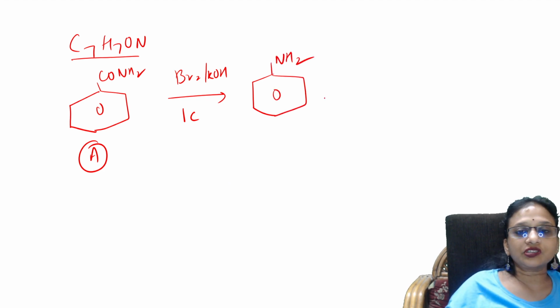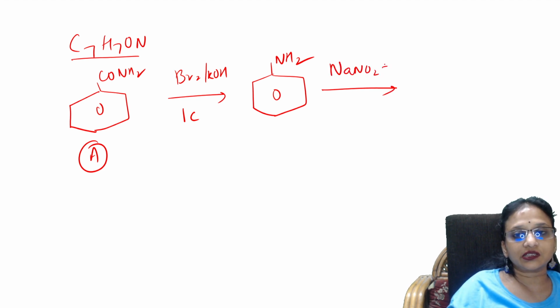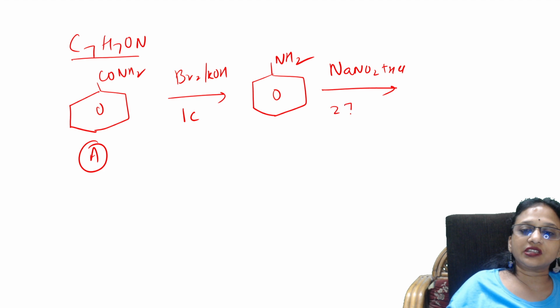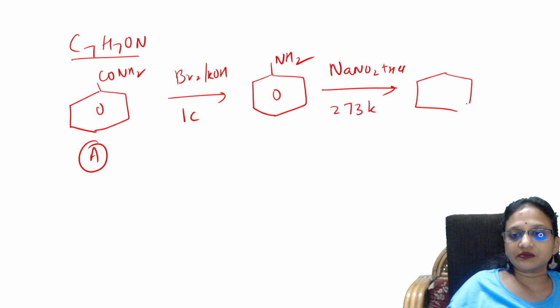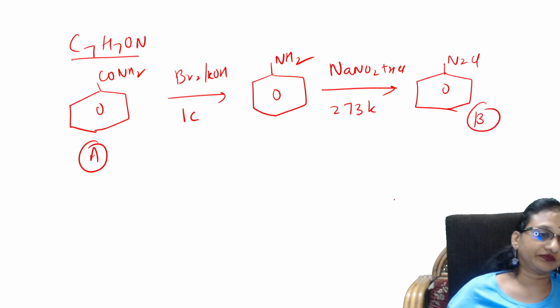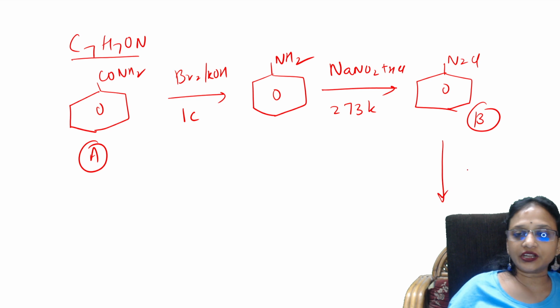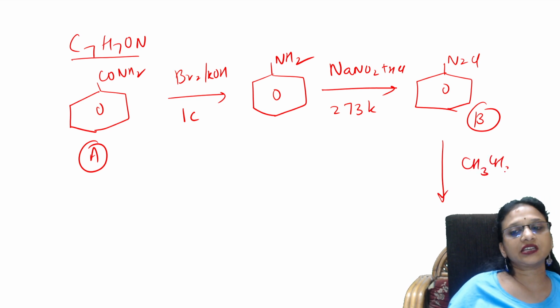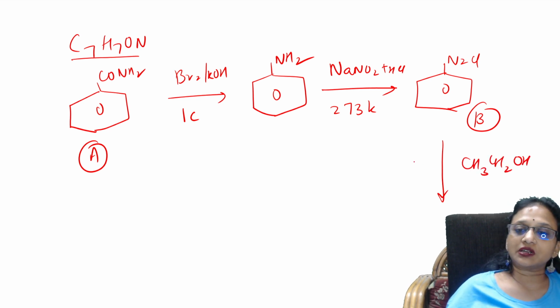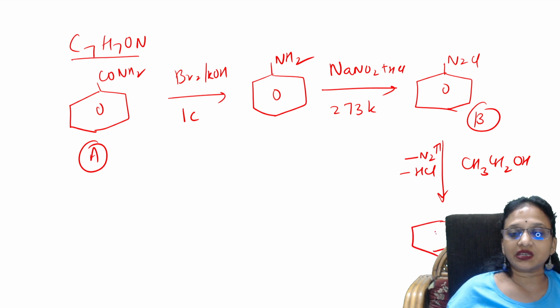Done. To this compound, what are you doing? You're introducing NaNO2 plus HCl, that is HONO, at 273 Kelvin. What will happen? Aniline gets converted to benzene diazonium chloride, BDC. So this is your compound B. Now B, you're treating with a reducing agent, alcohol, which is going to eliminate nitrogen gas and HCl, and add one hydrogen, and you will be getting benzene.